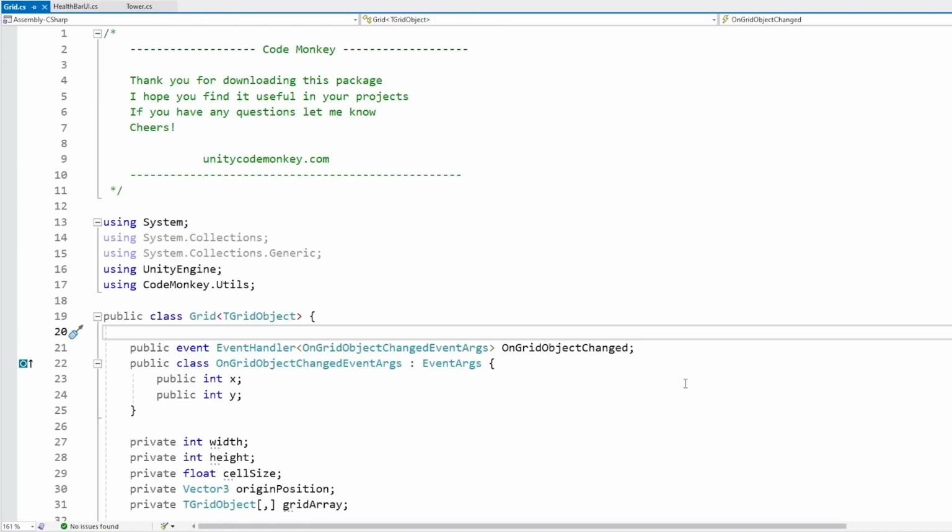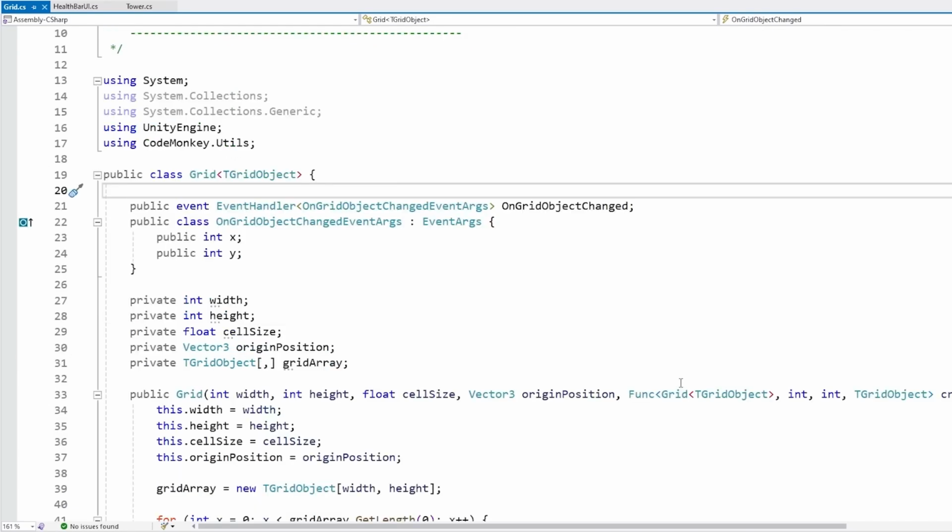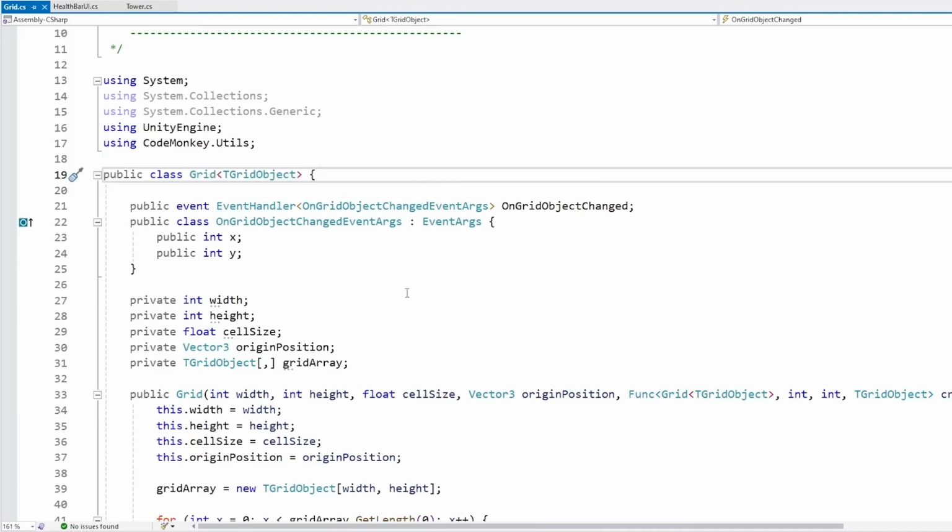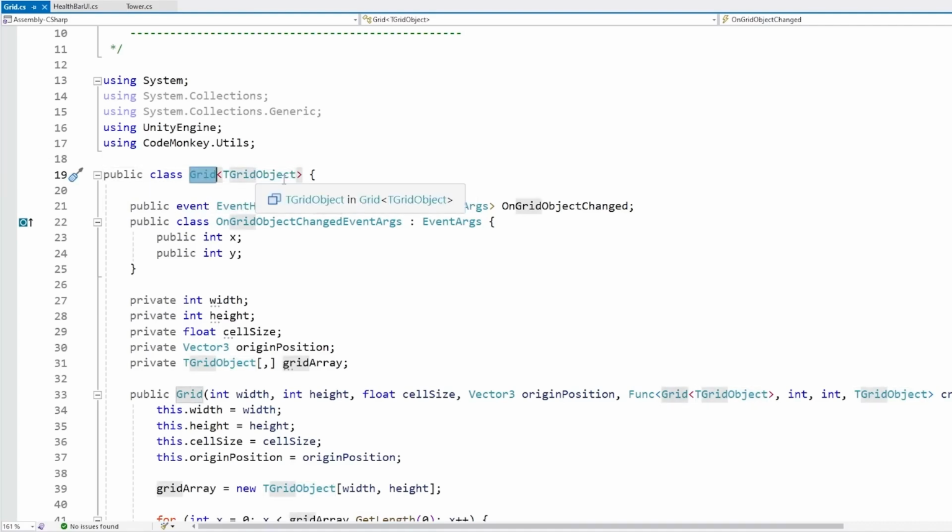Now, one of the best practical examples of how useful generics are is actually my grid system playlist. I've built a ton of interesting systems and games on top of that base system, and the reason I could do that is because the grid system itself is made to work with generics. Here is that class, the grid class with generics. Here it works with a generic type that I named TGridObject. So I can define a specific grid that works with a specific type. Again, it could be something simple like an int, a float, bool, and so on, or it can be a specific custom grid object class that I define.